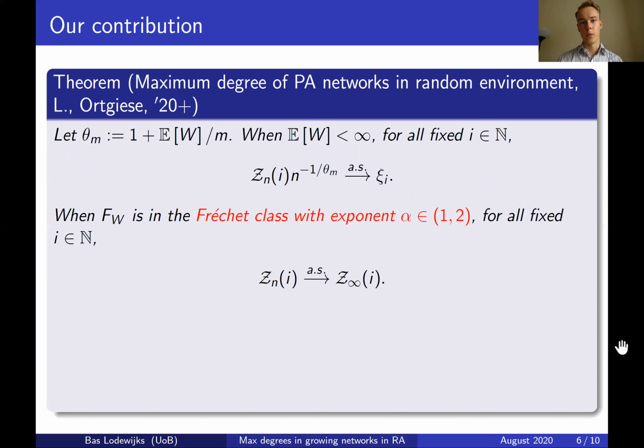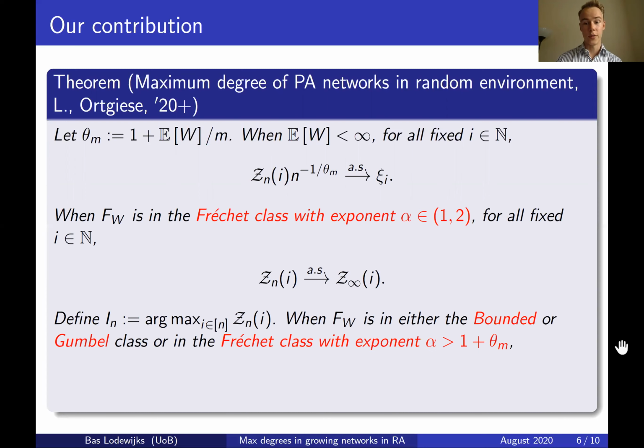So how does this tie in with the maximum degree? Well, if we also define I_n to be the location of the maximum degree in the graph G_n, then when F_W is in the bounded class, or in the Gumbel class, or in the Fréchet class with an exponent α that is at least 1 plus θ_m, then we see that I_n converges almost surely to some random variable I, and the maximum degree also grows as n to the 1 over θ_m, and converges almost surely to the supremum of the individual limits ξ_i.